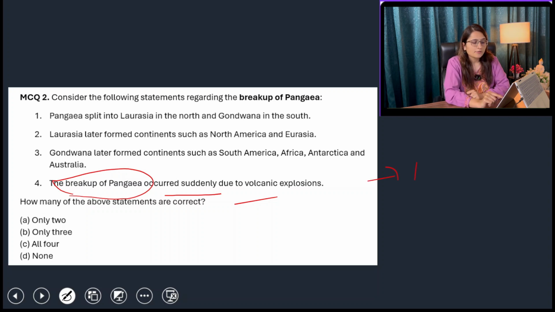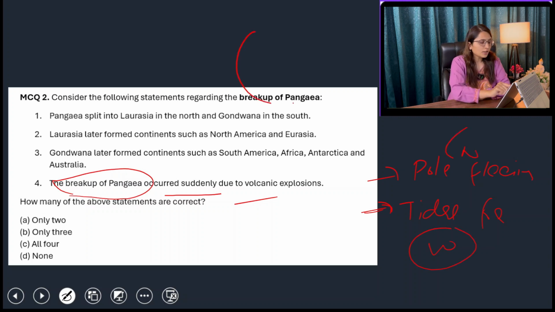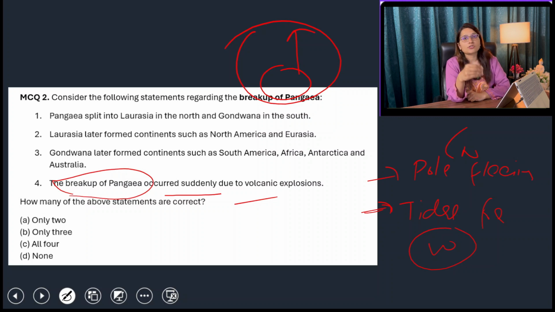These two forces were, one, your pole fleeing force, which was responsible for the northward movement of the continents. Next was your tidal force, which was responsible for the westward movement of the continents. So all the continents present here moved in a northward direction because of the pole fleeing force, which basically originated due to the rotation of the earth. And this tidal force originated because of the gravitational pull by the moon and sun. So that was responsible for the westward movement of the continents.